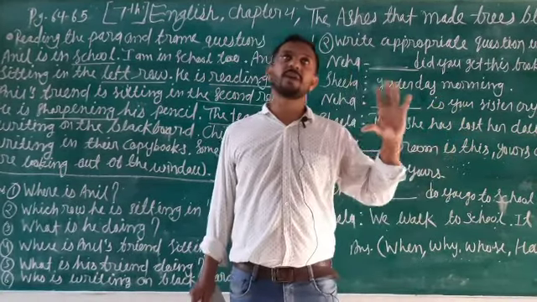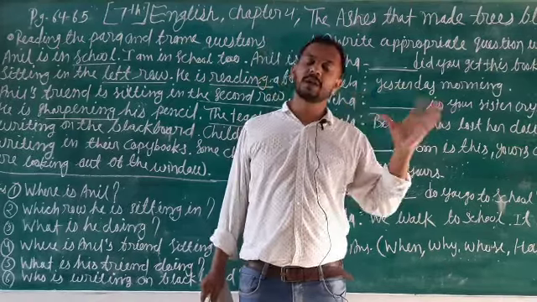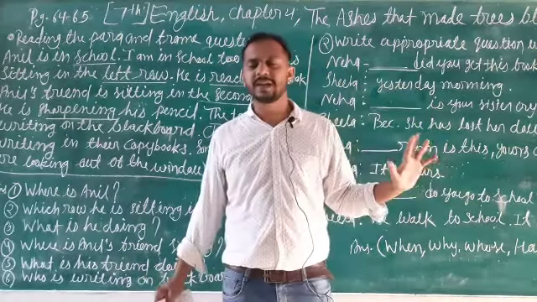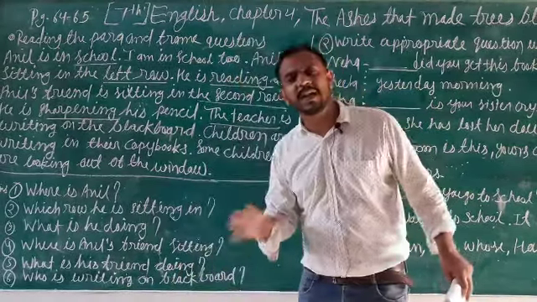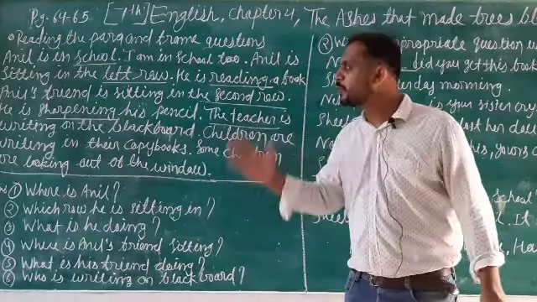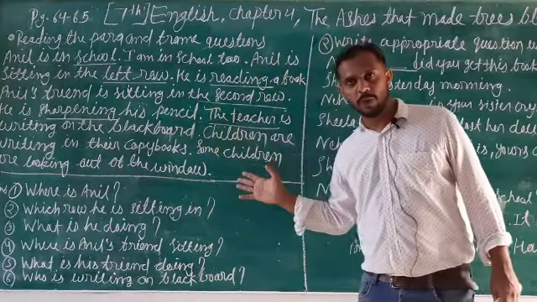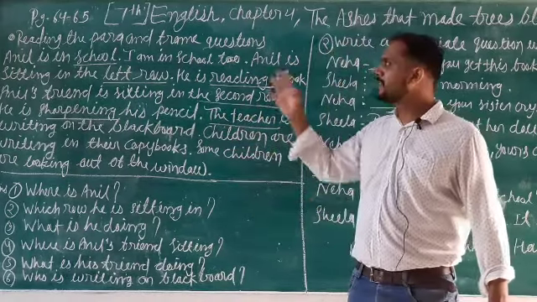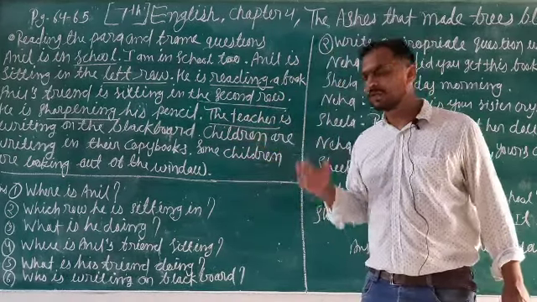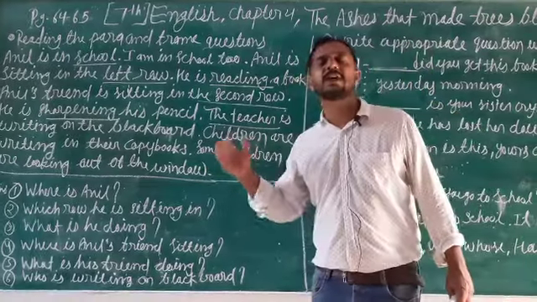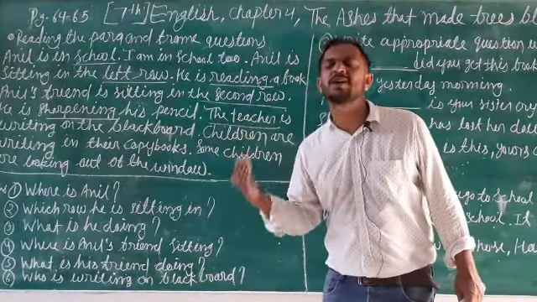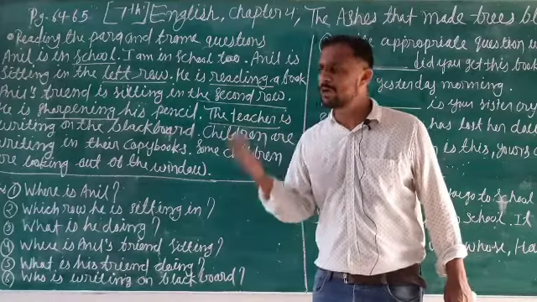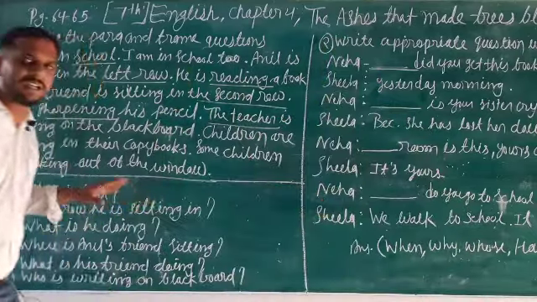We use what, when, where, how much, how long, how far, etc. So these all are interrogative pronouns, and we have to use an interrogative pronoun while making the question. So here the question is asking, read the para and frame the question. We are going to read the para and then frame the question using an interrogative pronoun. Let's start reading the para.